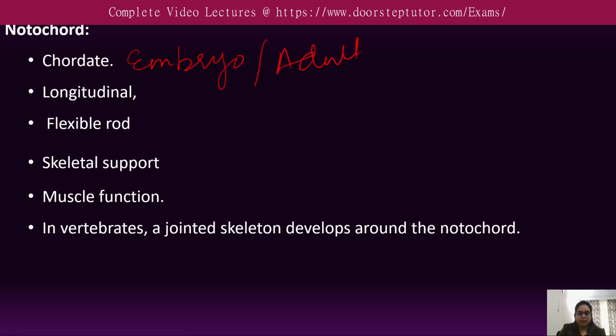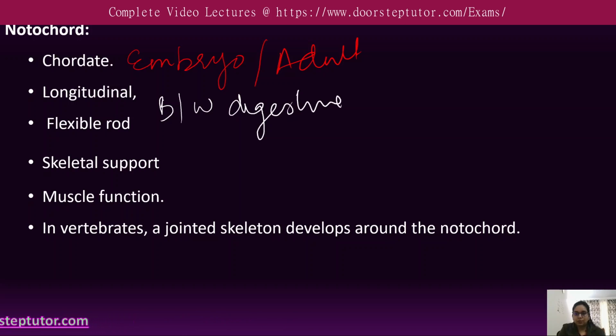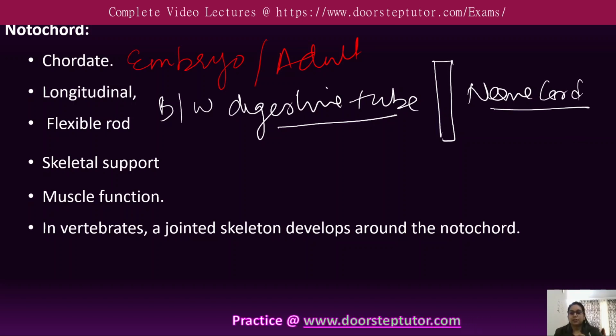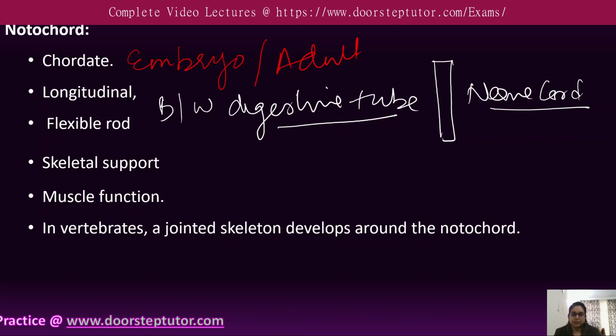They are a longitudinal, flexible rod, usually present between the digestive tube and the nerve cord. Okay, and they also provide skeletal support and a flexible structure for muscle function.